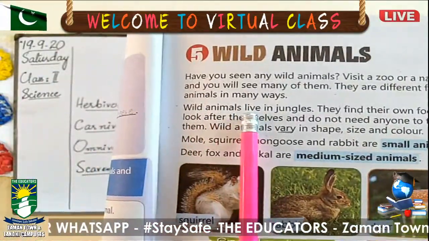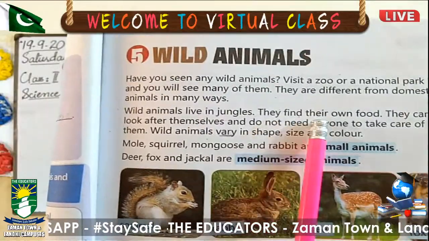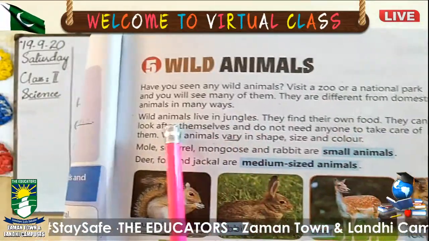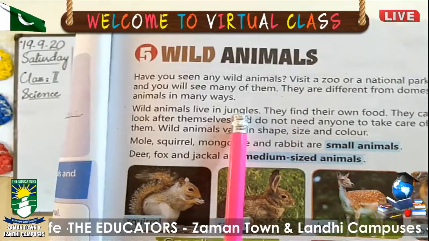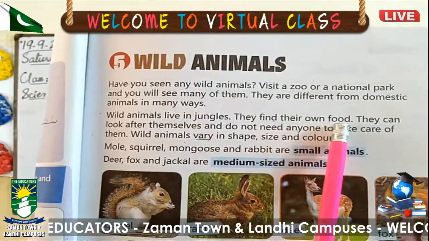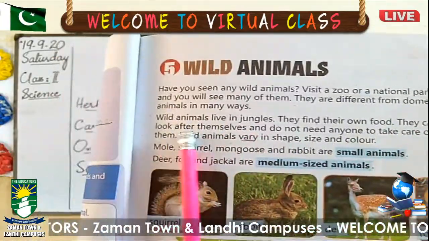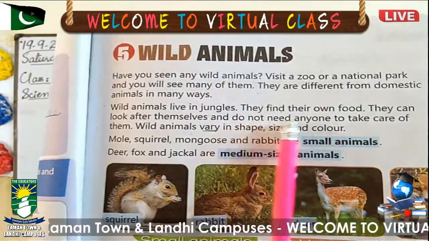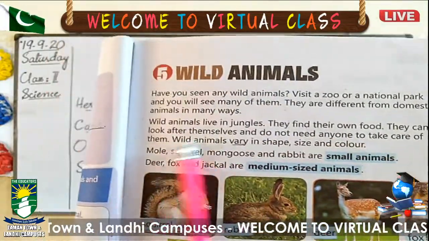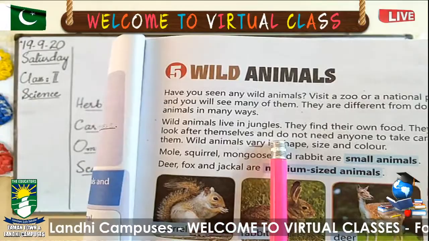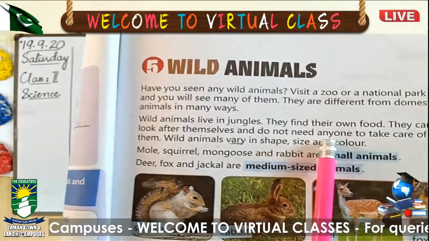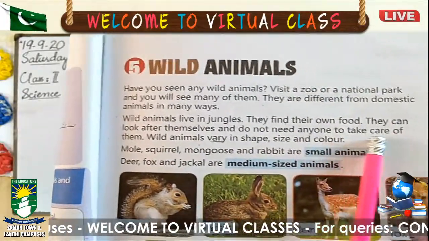Wild animals live in jungles. They find their own food. As I told you, they live in the forest or jungles and they find their own food by themselves. They can look after themselves and don't need anyone to take care of them. They can also look after themselves and their babies, and they don't need anyone for that.